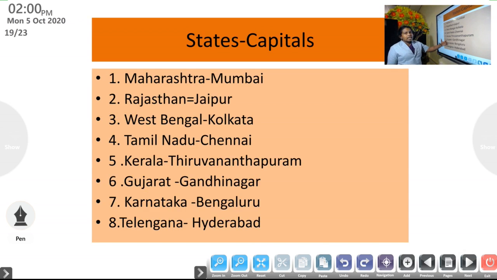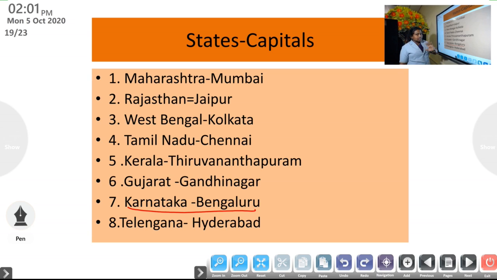Okay, let's revise again the capitals which we studied now. That is, one, Maharashtra, Mumbai; Rajasthan, Jaipur; West Bengal capital is Kolkata; Tamil Nadu capital is Chennai; then Kerala capital is Thiruvananthapuram; then the capital of Gujarat is Gandhinagar. Capital of Karnataka is Bengaluru. You know, Karnataka is also a neighboring state of Kerala.